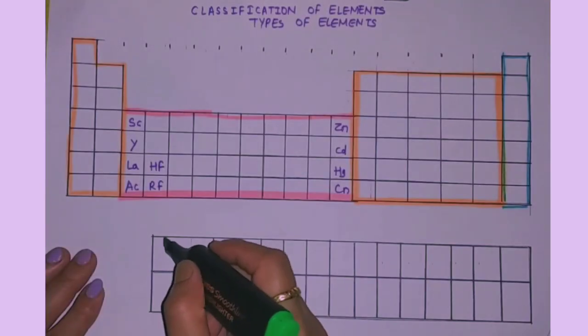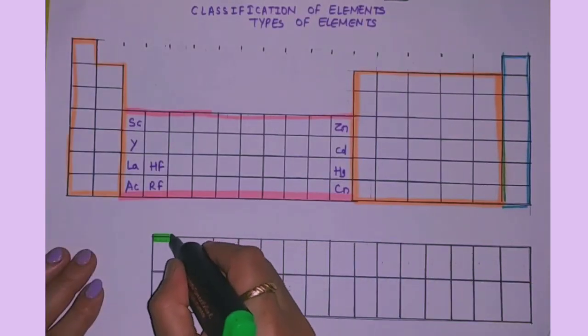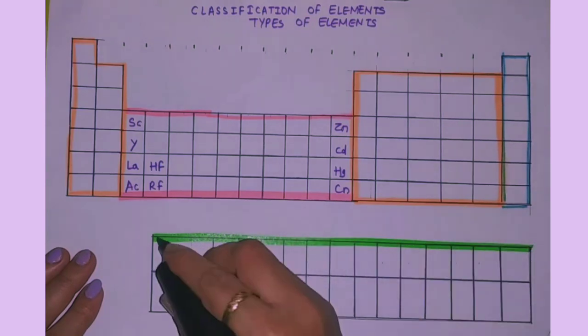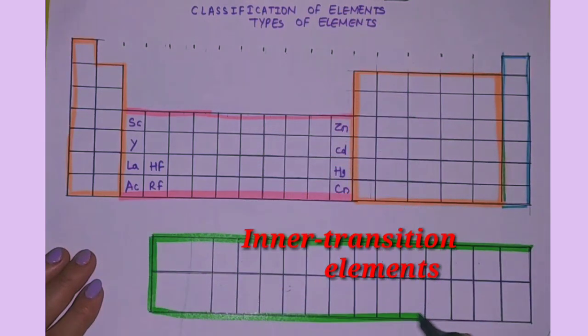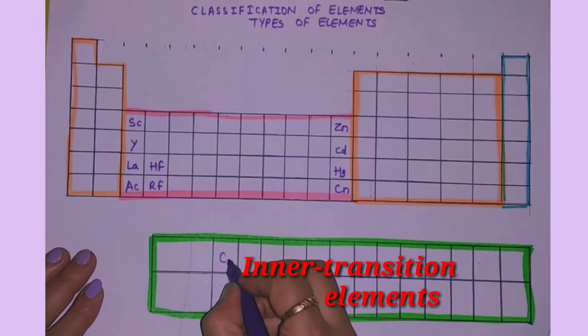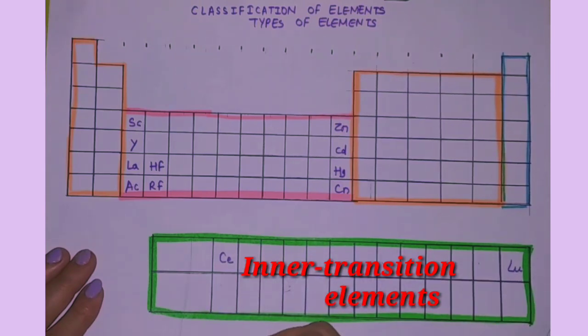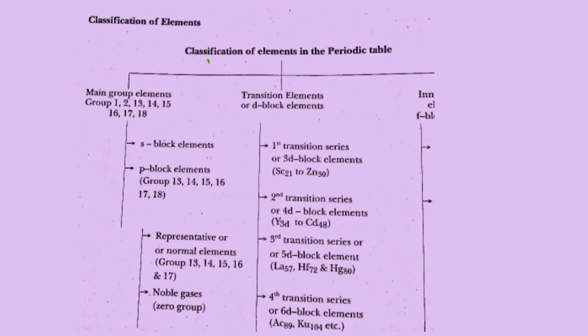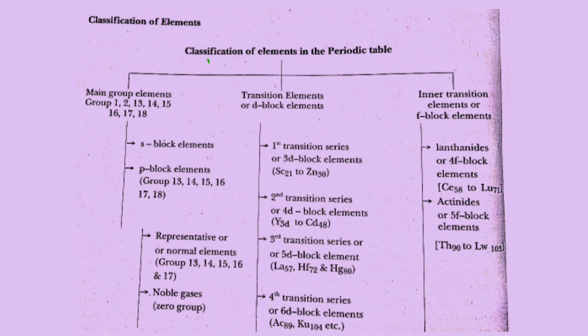And the third type of elements are inner transition elements or F block elements. That is, the elements from cerium to lutetium and the elements from thorium to lawrencium belong to inner transition elements. So students, in today's lecture, we have discussed the classification of elements on the basis of types of elements.